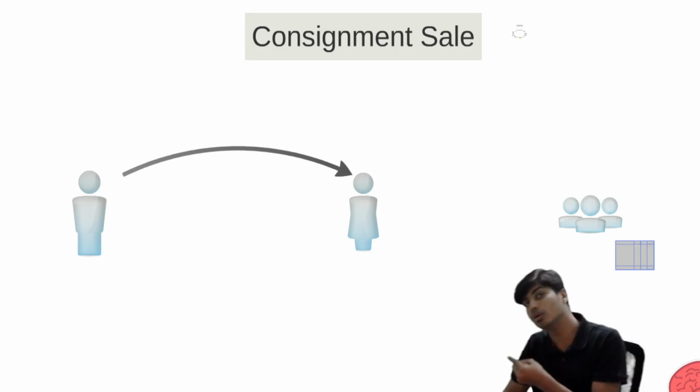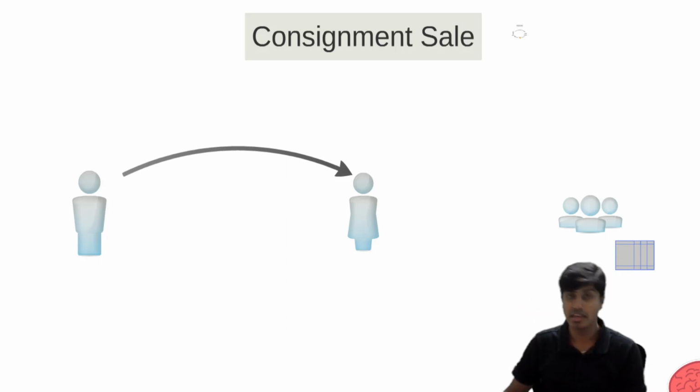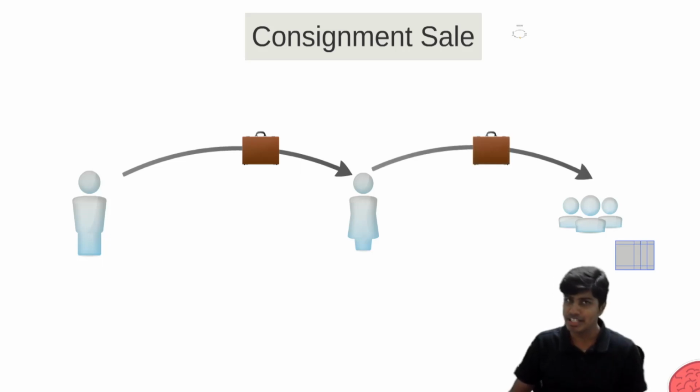He will send the goods, not sell them. And the one who receives the goods will sell them to the customers. The one who's selling actually doesn't have ownership of these goods, but still sells these goods on behalf of the sender, that is, the consignor.